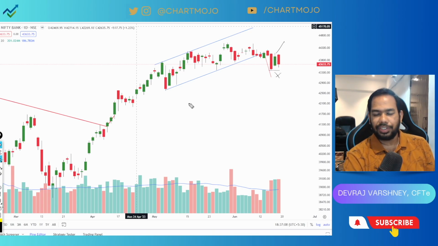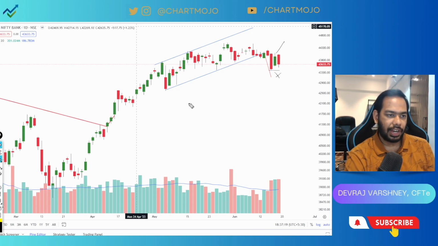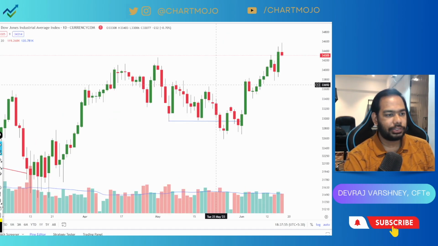Okay. So if someone is aggressive, then they can look to play in that particular area. Otherwise, the upside view is 43,100, 44,100. If Bank Nifty clears, then 44,500 is the level I would like to look at. Here is the Dow chart, and we were watching this chart in our Sunday video.